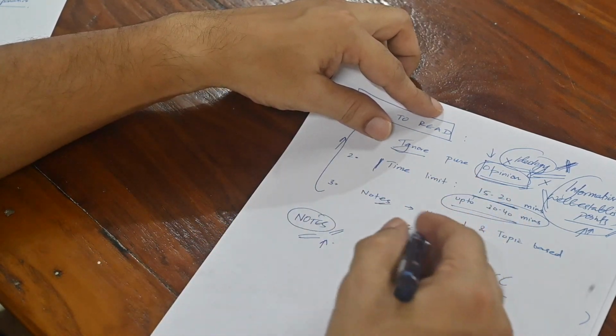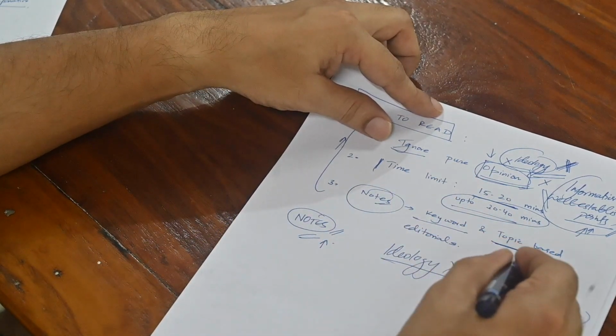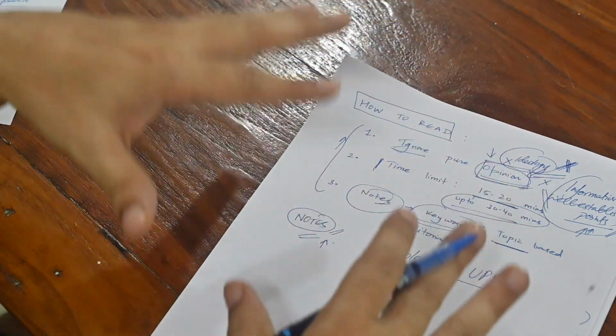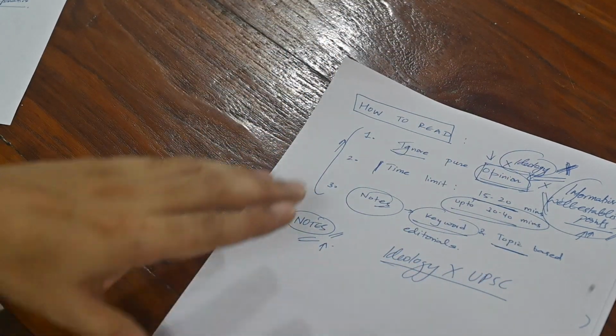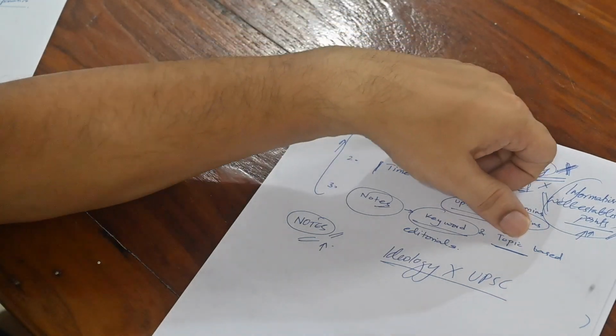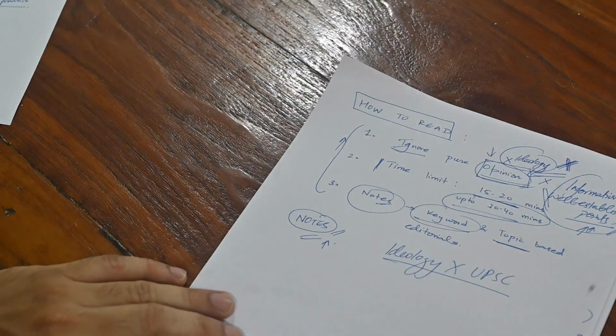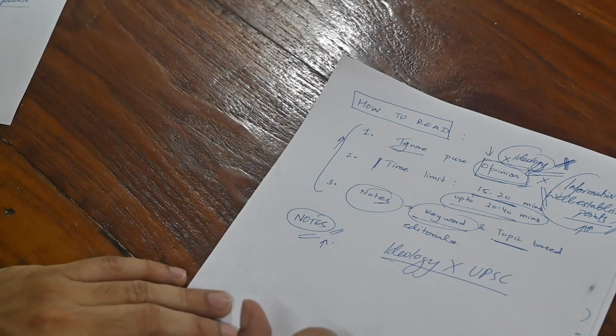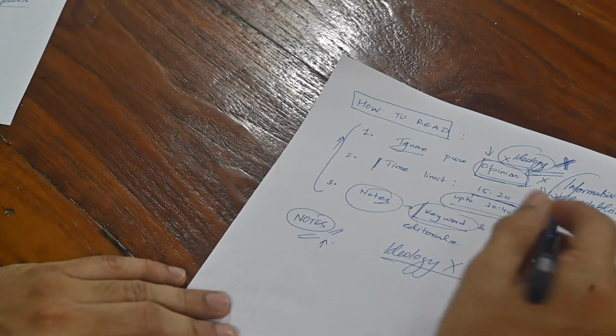And notes should be based on keywords and topics. I will show you live how to make notes now, but they should be based on keywords and topics. They should not be noting down the opinions of the people who have written those op-eds. So I will show you exactly how to do this.